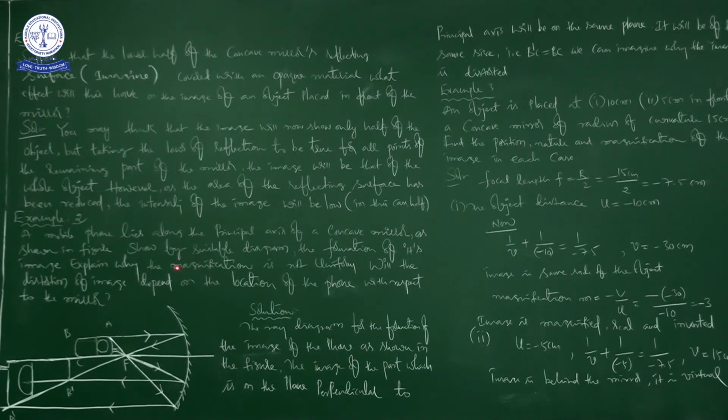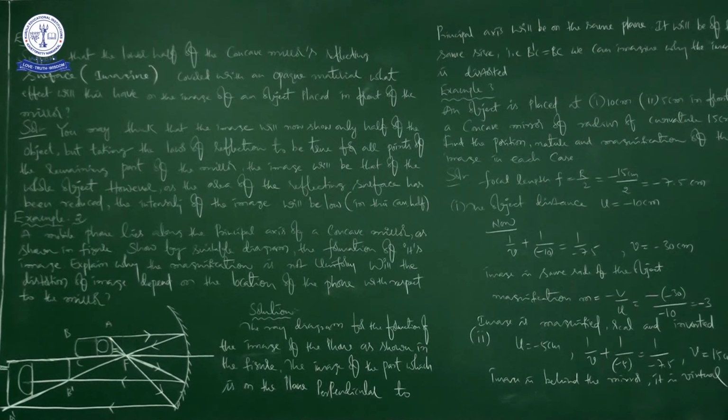First one is, a mobile phone lies along the principal axis of a concave mirror as shown in the figure. Show by suitable diagram the formation of its image. And next, explain why the magnification is not uniform. Will the distortion of image depend on the location of the phone with respect to the mirror? Right. So now we are going to see the solution.